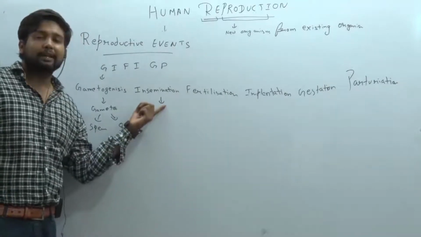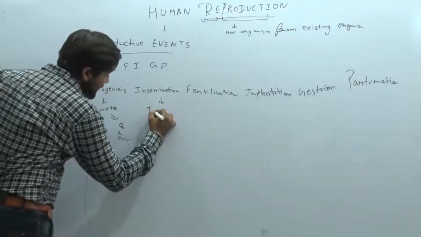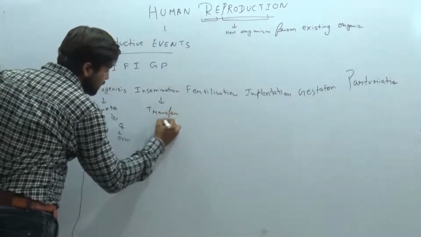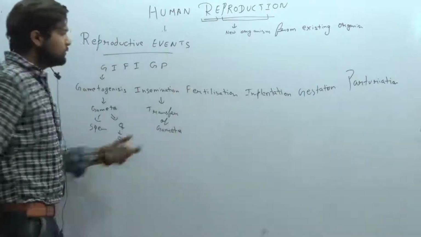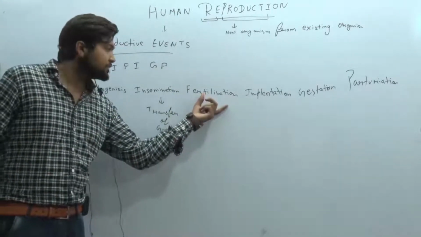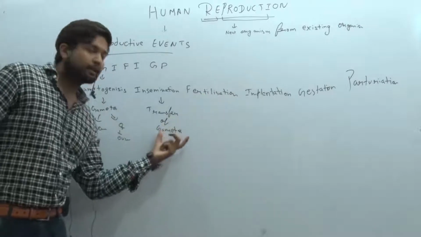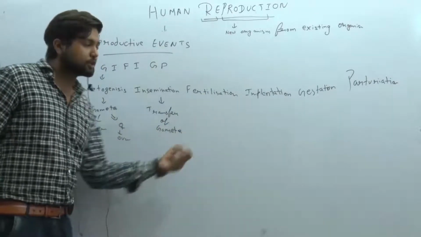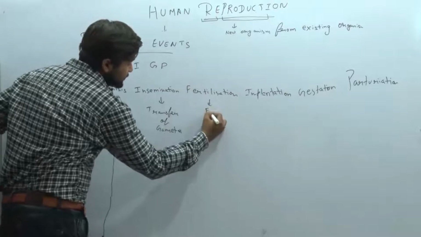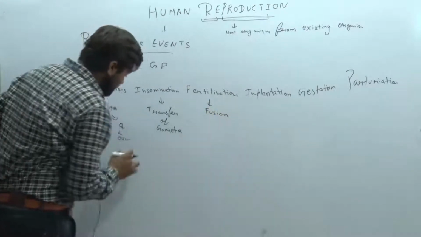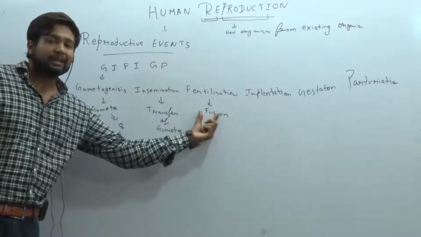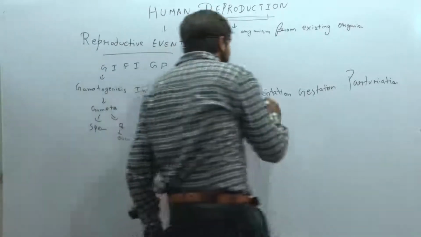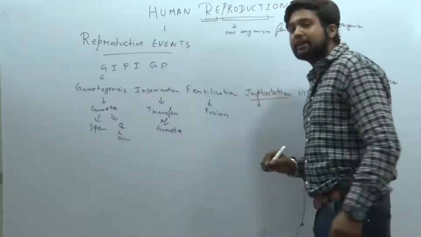Next, fertilization means the fusion of sperm and ovum. Fusion of male gamete and female gamete leads to fertilization.